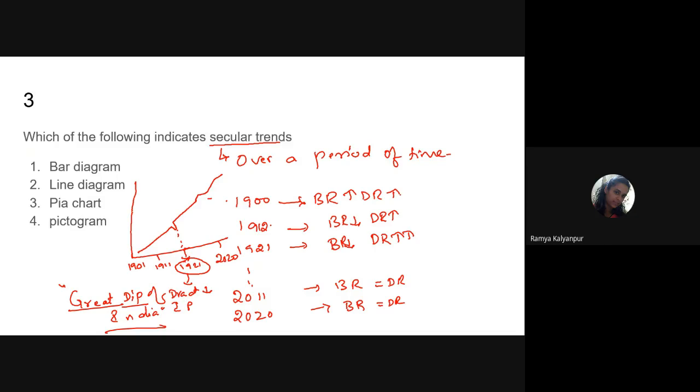Now this type of diagram, which talks about anything over a period of time, where some changes are there, if it represents that, we call it a line diagram. Line diagrams are best suited to depict the secular trends of any information. For example, the weight of a child over a 10-year period. Initially the child may weigh 10 kgs, then 20 kgs, maybe 50 kgs, then suddenly the weight has reduced. So if you plot a curve, it will go up and down.